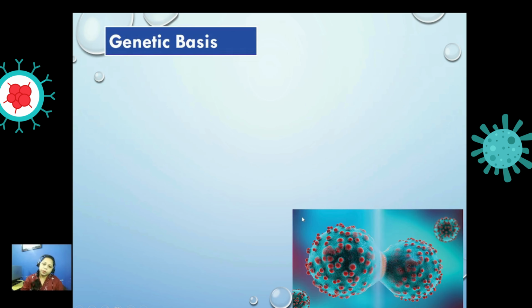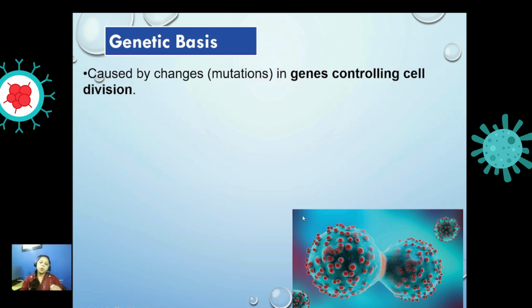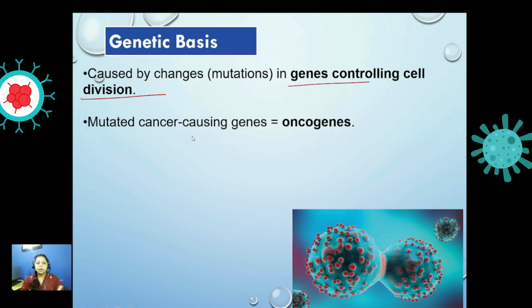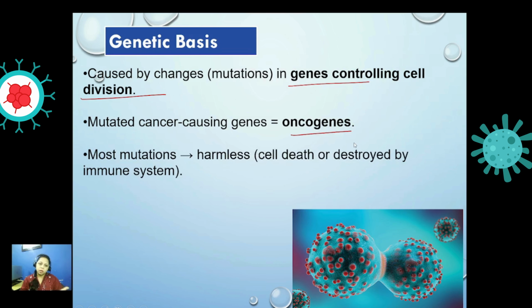Okay, what are the different causes? It can be caused by different mutations in genes controlling cell division. This is a very common reason for cancer. The second one is mutated cancer-causing agents, oncogenes, for example carcinogens or different other things.